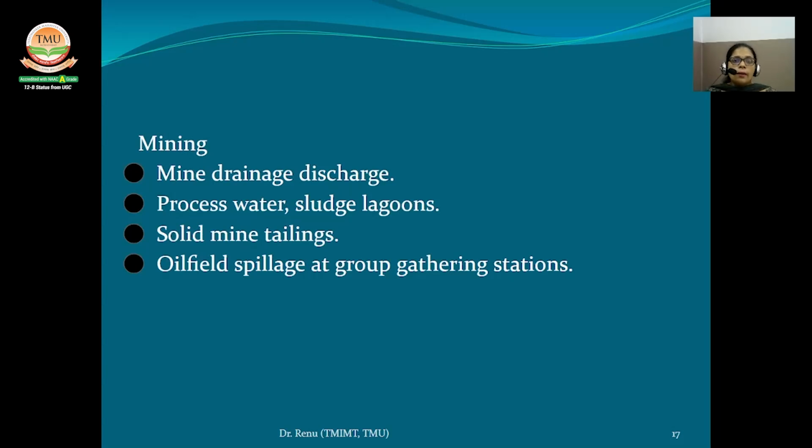In mining: mine drainage discharge, processed water sludge lagoons, solid mine tailings, and oil field spillage at gathering stations.